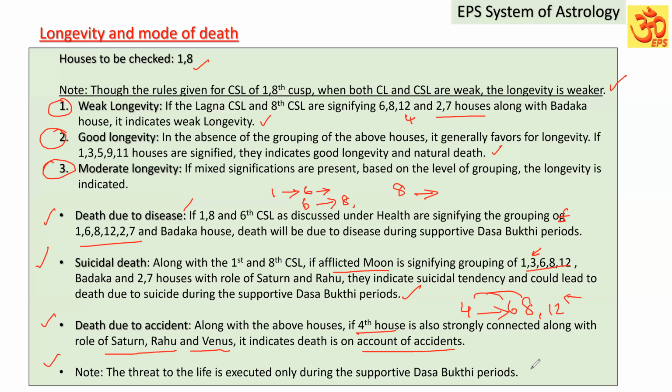Till that time, that native can experience problems during the supportive Bhukti and Antara, but importantly, the Dasa Lord has to support that. The Dasa Lord should indicate, yes, I am ready to give those things. Then only in the supportive Bhukti and Antara, those things will be experienced by the native strongly. That you have to keep in mind.